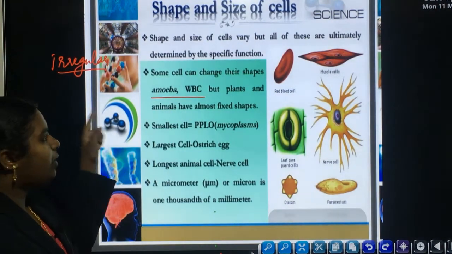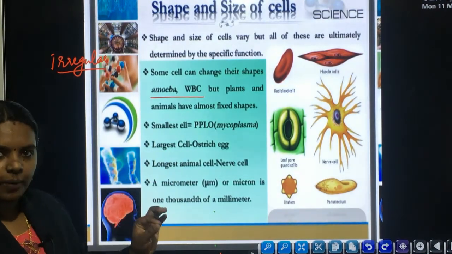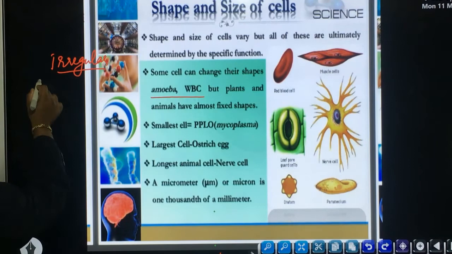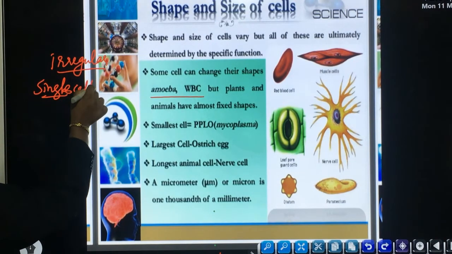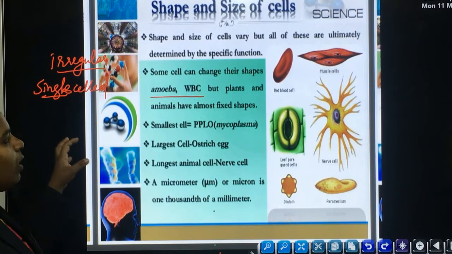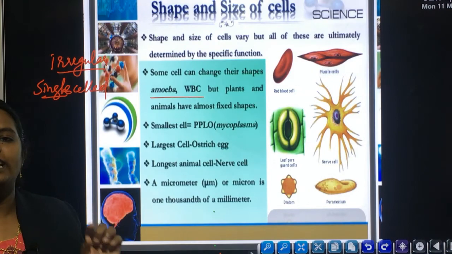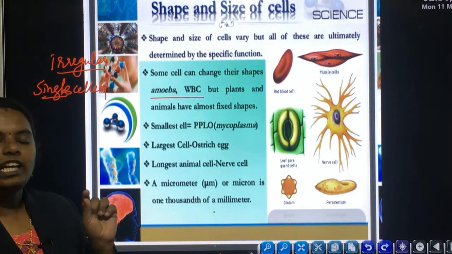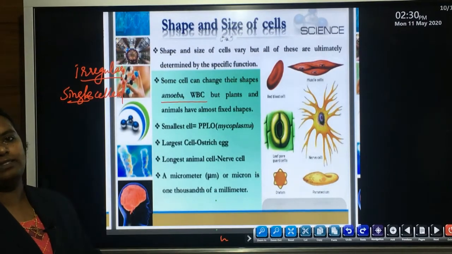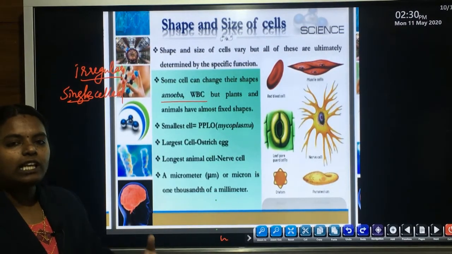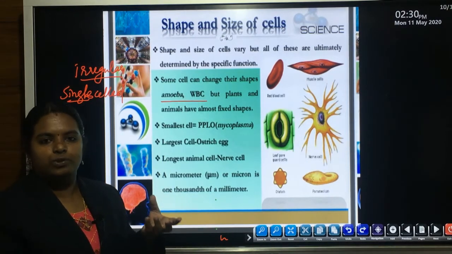Why? Because of the specific function performed by the body of amoeba. Amoeba is a single-celled or unicellular organism. Its body consists of only a single cell, and with the help of that single cell, it has to carry out all the processes of its body, all the life processes of its body, like nutrition, the process of nutrition.